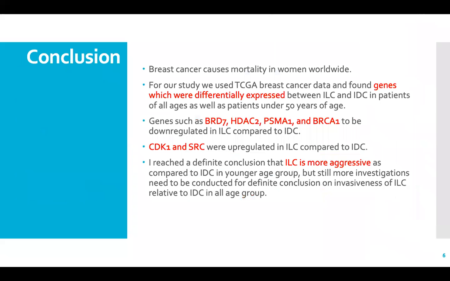From TCGA data, I found thousands of differentially expressed genes among different age groups. I saw the trends that protein-protein interactions between BRD7 and BRCA1 were upregulated in IDC, which lead to tumor suppression or cell growth checkpoint in the younger group. Therefore, I confirm the tendency that ILC is more aggressive than IDC, but still with inconsistency across the age groups.